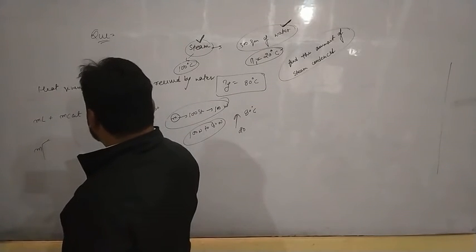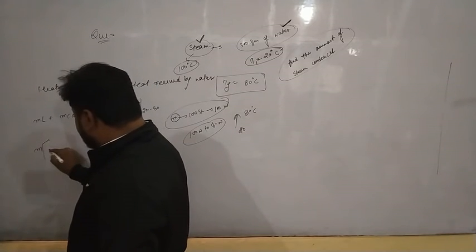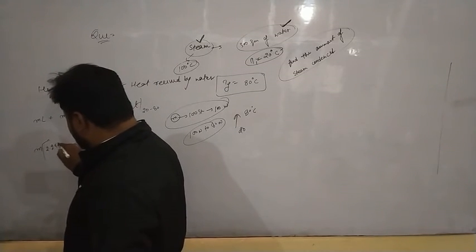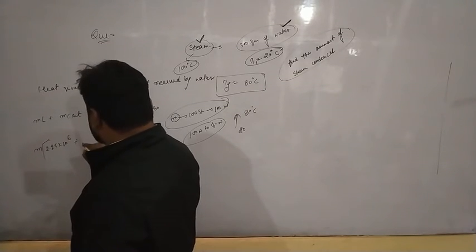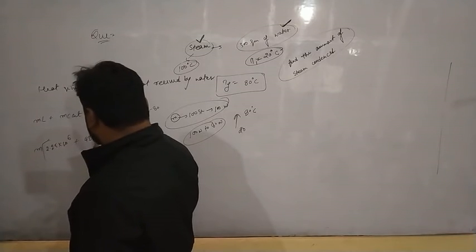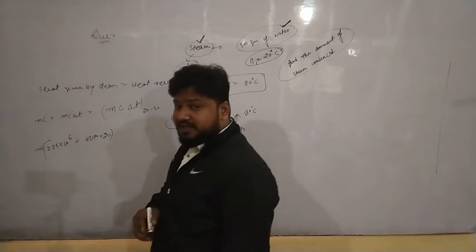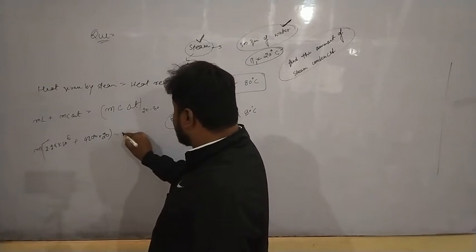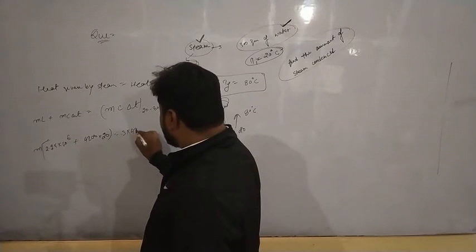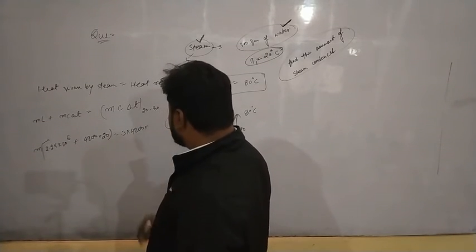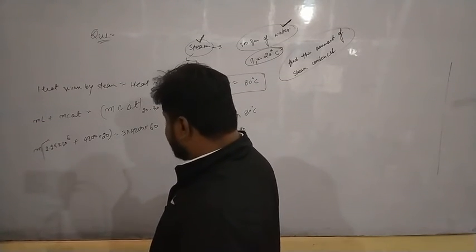Latent heat of vaporization of water is 2.25 into 10 to the power 6, plus specific heat of water is 4200 into change in temperature, which is 100 to 80, that is 20. And then this will become 300 gram, which is 0.3 into 4200 into change in temperature, which is 60.